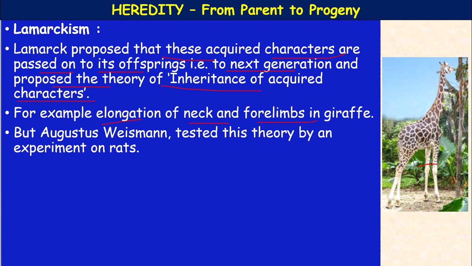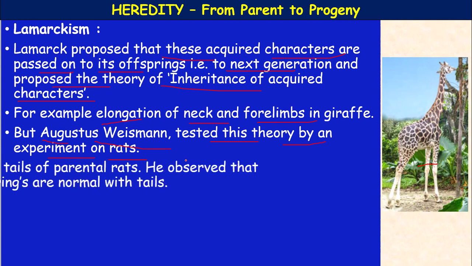It means the changes are cumulative over a period of time. But some critics were there. August Weismann tested this theory, Lamarckism, the inheritance of acquired characters, by an experiment on rats.